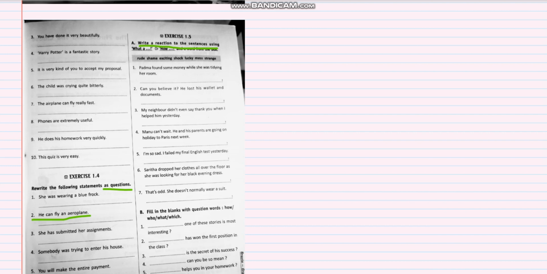Padma found some money while she was tidying her room. So what kind of reaction would it be? Exciting, lucky. So, how lucky Padma was to find some money while tidying her room! Exciting or lucky, I think it should be more lucky. So this is how you have to do it.